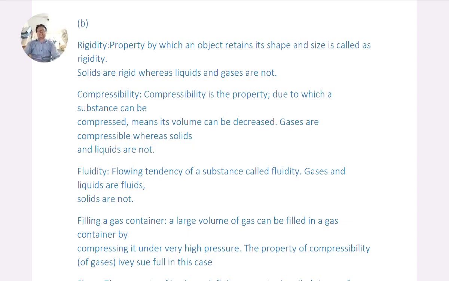Answer of question B. Rigidity. The property by which an object retains its shape and size is called rigidity. Solids are rigid, whereas liquids and gases are not. Second, compressibility. Compressibility is the property due to which a substance can be compressed, which means its volume can be decreased. Gases are compressible, whereas solids and liquids are not. Third, fluidity. The flowing tendency of a substance is called fluidity. Gases and liquids are fluids. Solids are not.